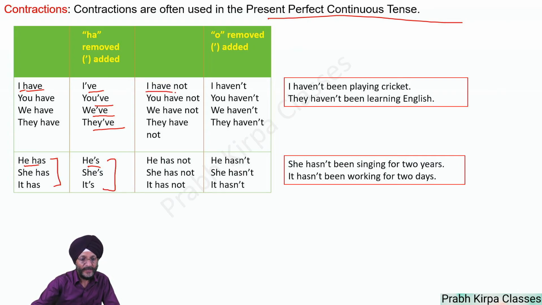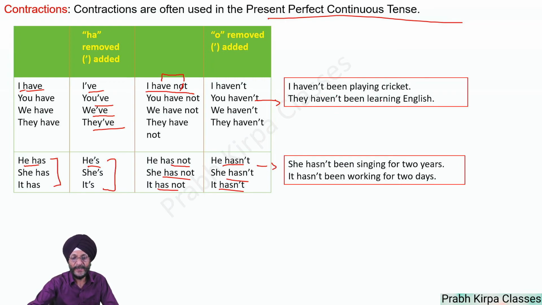When we talk about I have not, you will see no space has been left between these two words, and O has been removed from not, and an apostrophe has been added. So I have not becomes I haven't, you have not becomes you haven't, we have not becomes we haven't, they have not becomes they haven't. In the same way, he has not, she has not, it has not becomes he hasn't, she hasn't, it hasn't. There are a few examples of the same.